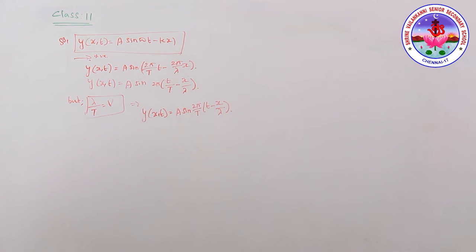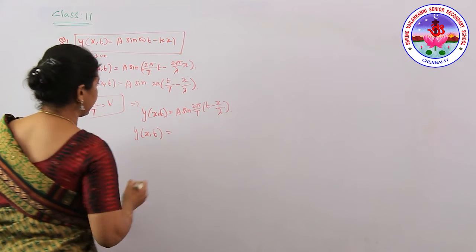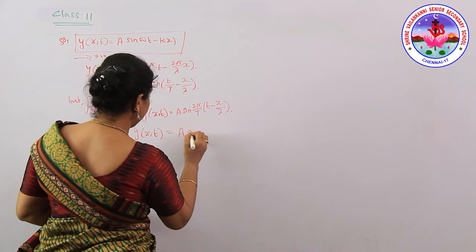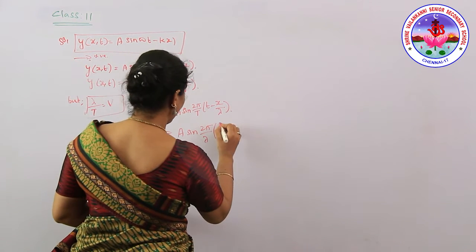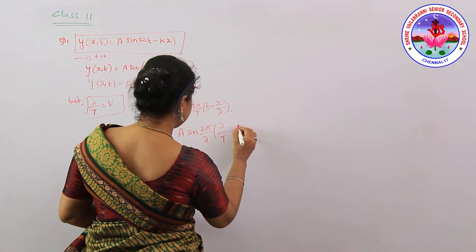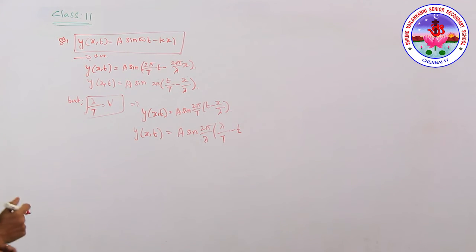We can simplify this as y of x comma t equals a sine 2 pi by lambda into lambda by T times t minus x. This is the equation representing the harmonic wave which is traveling along the positive direction.